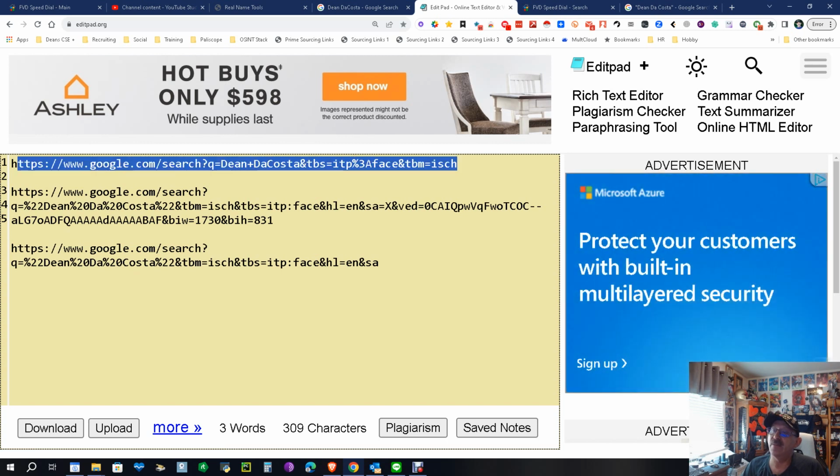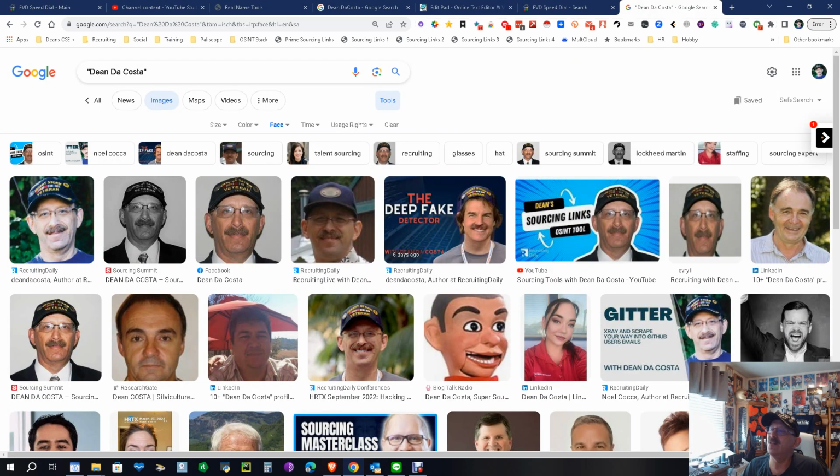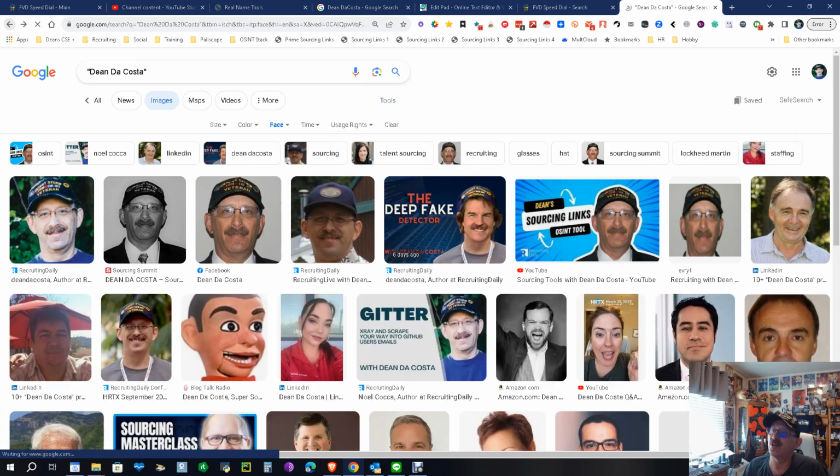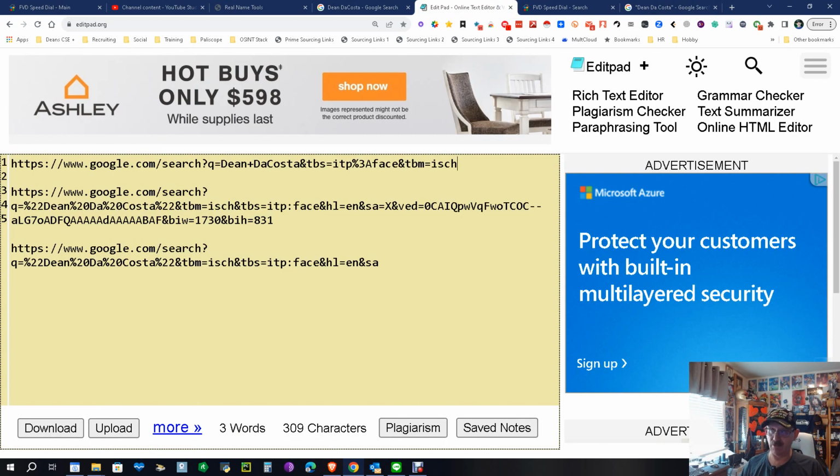I like this version of it, which you can see. You can write it down yourself. I'm not going to read it to you, but this version will work as well. But again, remember that when we first did the search, there was no face choice. That's because you have to type in face. Where it says clip art, type in face. That's all you got to do. It'll work, not as good as the one that I have, but it'll still work.